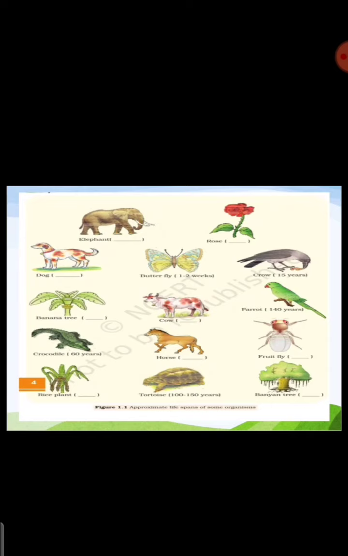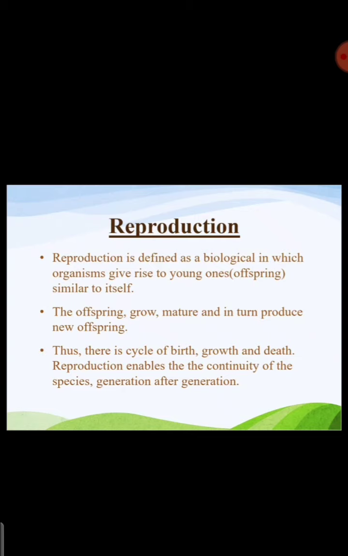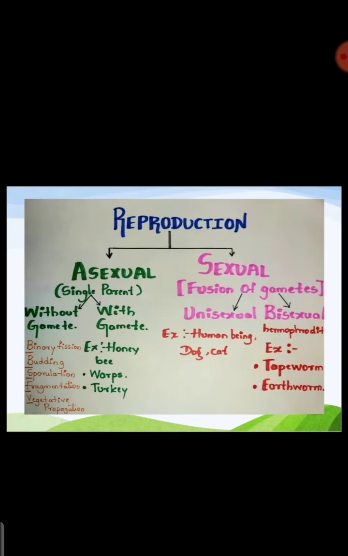So we went through the lifespans of different organisms, and we started with reproduction. Reproduction is nothing but the biological process in which organisms give rise to younger ones, offspring similar to themselves. And we studied the basic classification of reproduction. Reproduction can be classified as asexual as well as sexual reproduction.